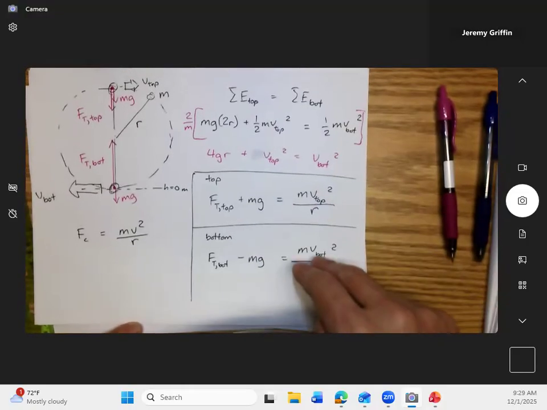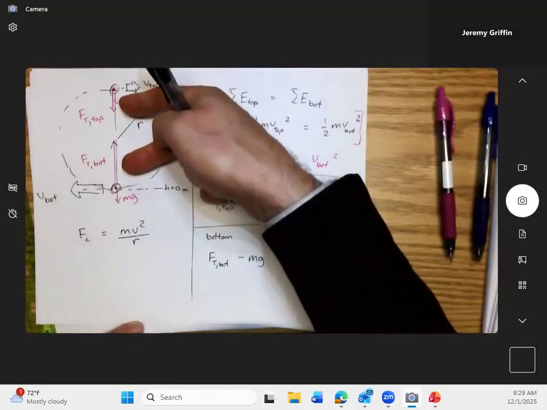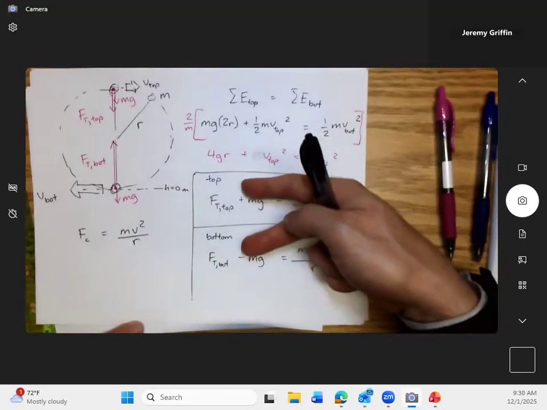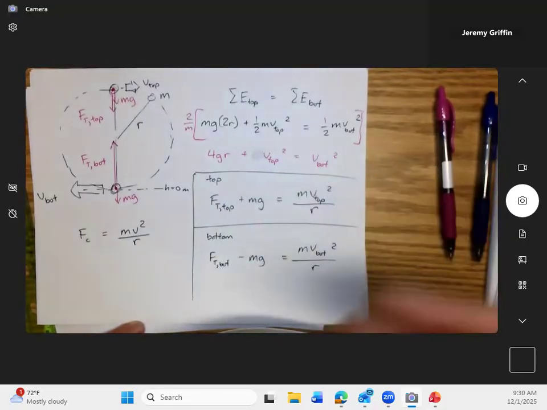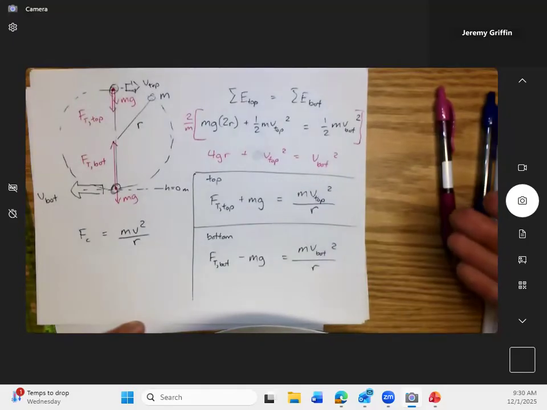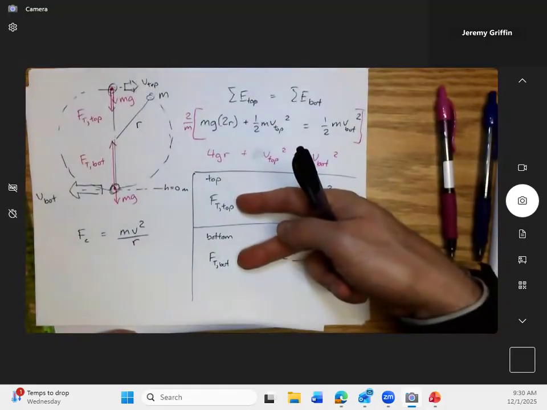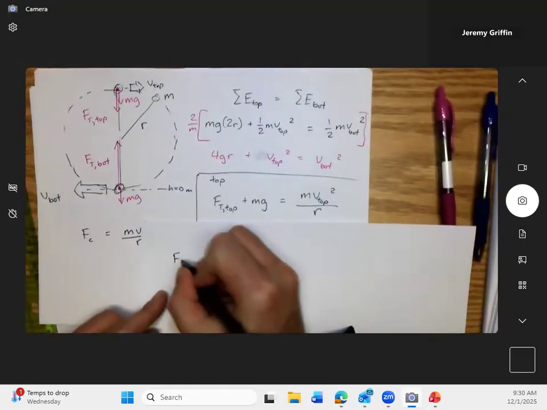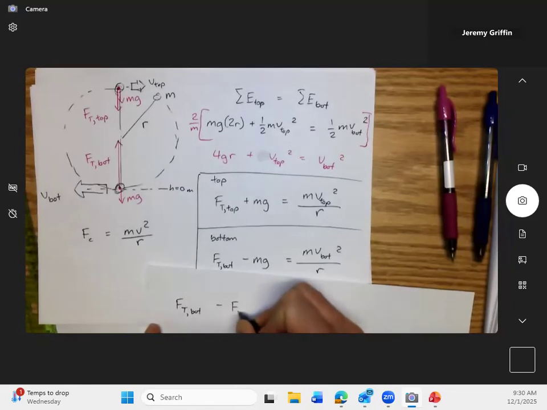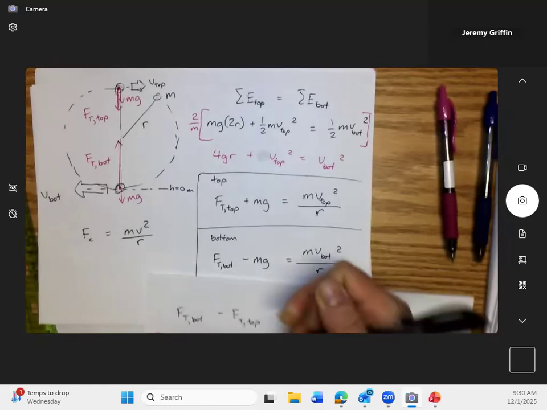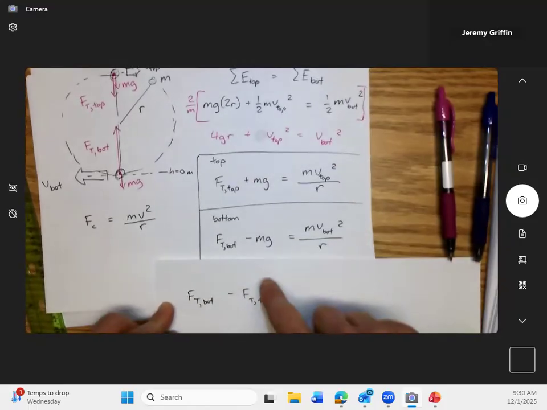Because what was the target question? What's the difference in tensions? Do you guys have that? I see something better I can do. If I subtract one of these from the other, I would be framing all this math to lead straight to the answer, because it's going to be F_T bottom minus F_T top. Let's do that. I'm going to subtract the two tension forces.